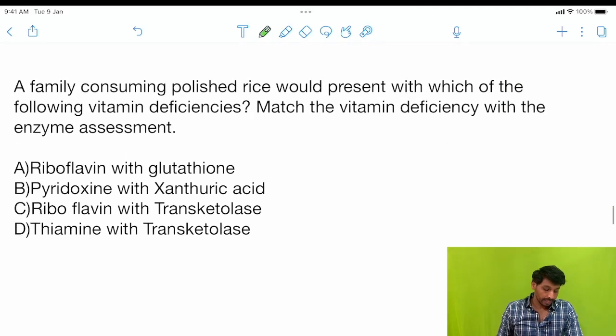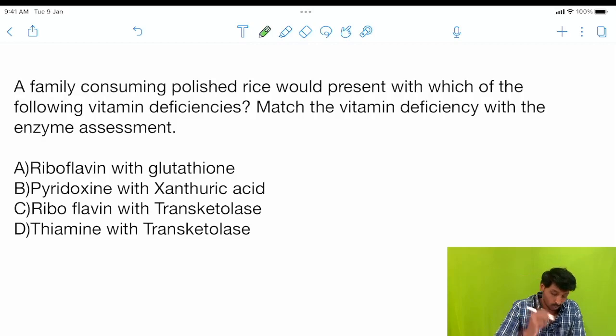The next question again is based on vitamins: a family consuming polished rice would present with which of the following vitamin deficiencies? Match the vitamin deficiency with the enzyme assessment. The options given: riboflavin with glutathione reductase, pyridoxine with xanthurenic acid, riboflavin with transketolase, thiamine with transketolase.